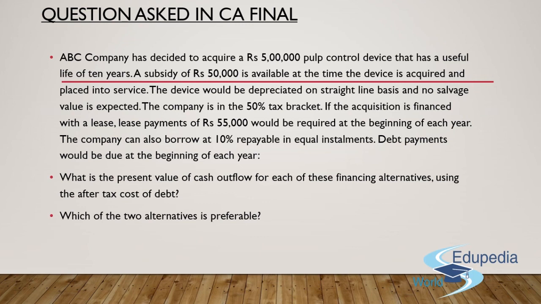Next, it says if we go for the leasing option, let's suppose we get the asset on lease, then we are supposed to pay lease rentals. So what amount does the question provide? The question clearly provides that 55,000 rupees will be required to be paid at the beginning of each year as lease rental. And apart from that, if the company doesn't go with the lease option, then the company can also borrow at a 10% interest rate, repayable in equal installments. Either way, we just need to find out which way should be chosen. I hope this is absolutely clear to each one of you guys. Cool. Let's go ahead with the solution part now.